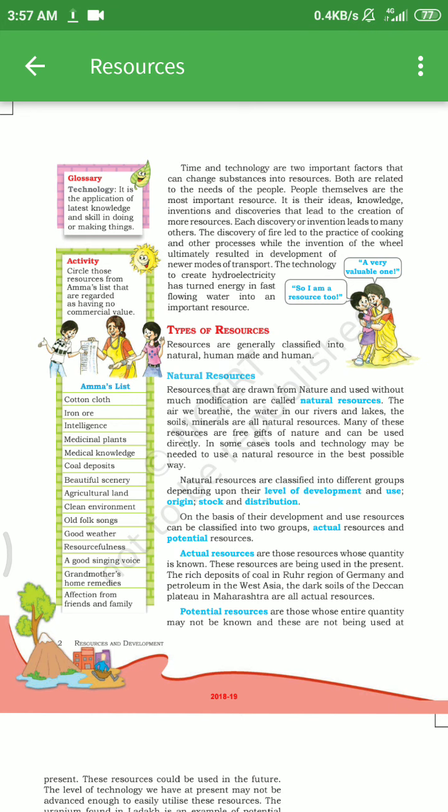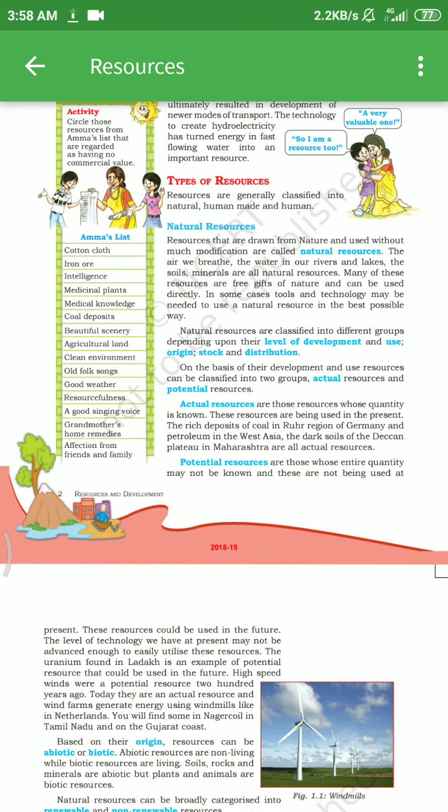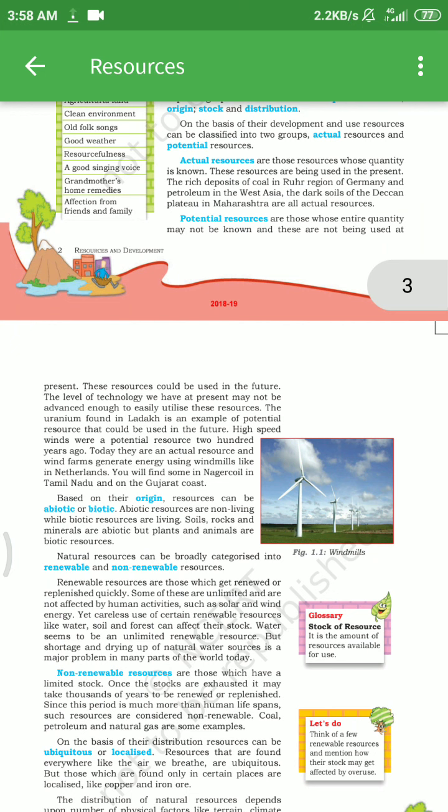In the previous video we learned what resources are, what the types of resources are, and how we can classify them. Resources can generally be classified into natural, human-made and human. We also learned that natural resources are classified into different groups depending upon their level of development, use, stock, origin and distribution. We know the level of development and use from the previous video, and here